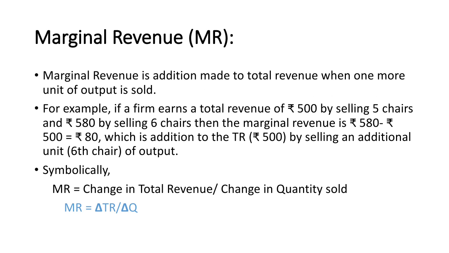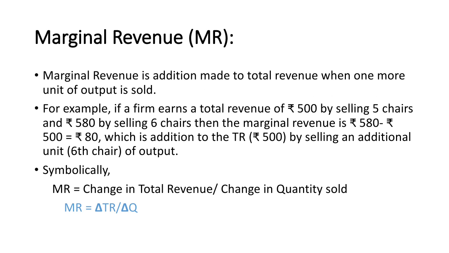Our total revenue was rupees 500, and by selling an additional unit, that is the 6th chair of output, it rose. Symbolically, marginal revenue is equal to change in total revenue divided by change in quantity sold. So, MR is equal to delta TR divided by delta Q.